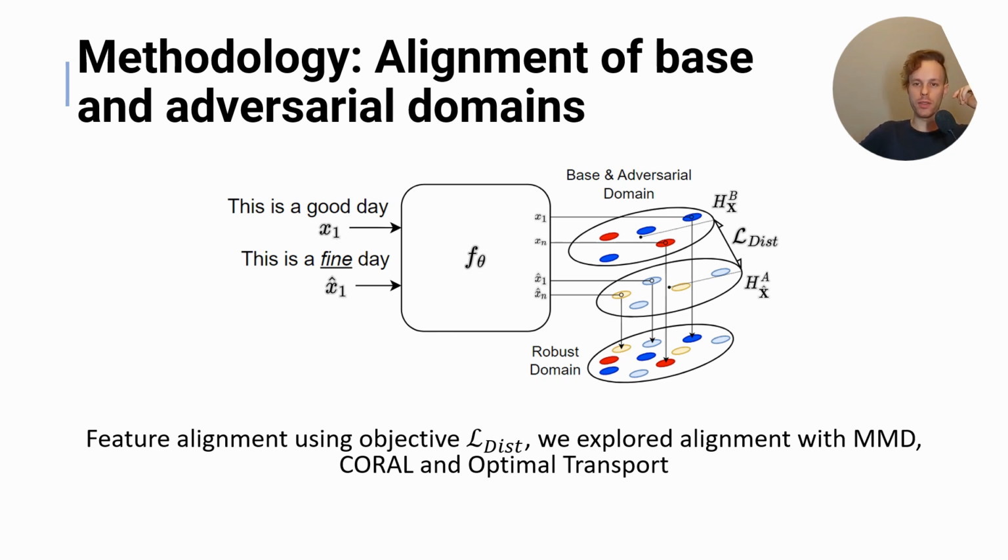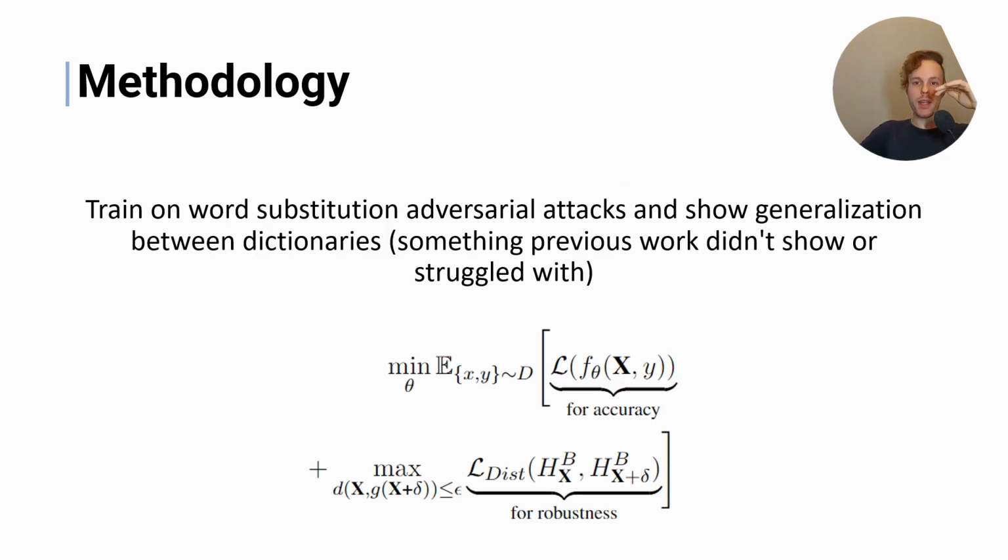So we're looking to basically align these two domains, and the way that we implement it is with a LDist regularizer, and we test multiple feature alignment techniques such as MMD, Coral, and optimal transport. And then we show that once we have this robust domain, the model is more robust to adversarial attacks. This is basically how we formulate it.